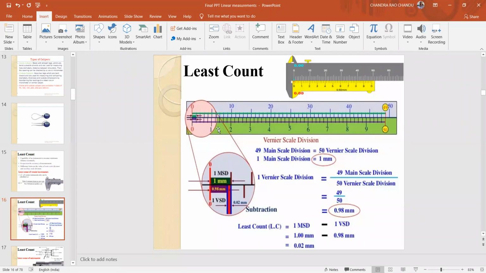What is the one main scale division value? One main scale division value is 1 mm. Okay, right. How to get one vernier scale division? 49 main scale divisions by 50 vernier scale divisions, 49 by 50. We will get 0.98 as one vernier scale division. What is the least count? The difference between main scale division and vernier scale division. Here 1 minus 0.98, you will get 0.02 as the least count of the vernier. You are going to use this principle n minus 1 by n.